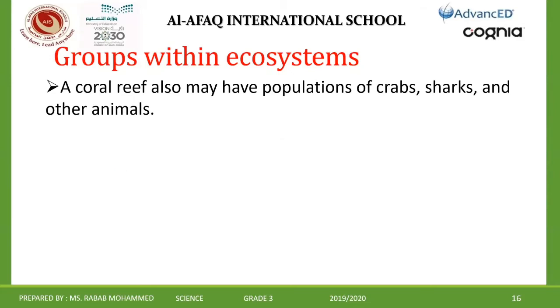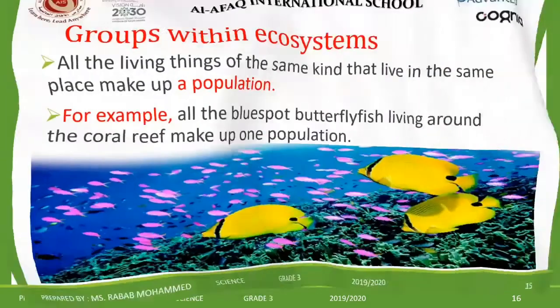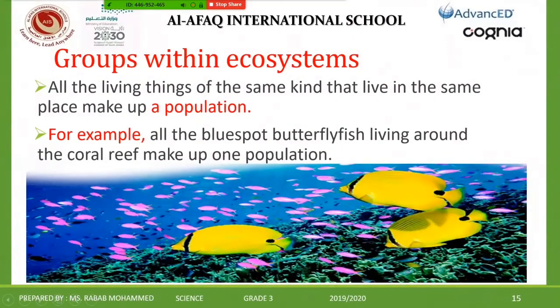If we move back to this picture here, how many populations do we have? We have this group, which makes a population. And the pink fish, they make another population. So this is a population and this is also a population. A population should be the same kind in the same place.